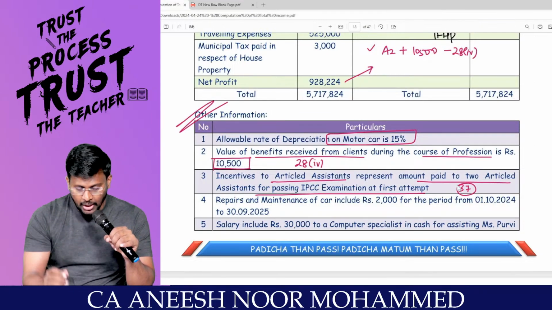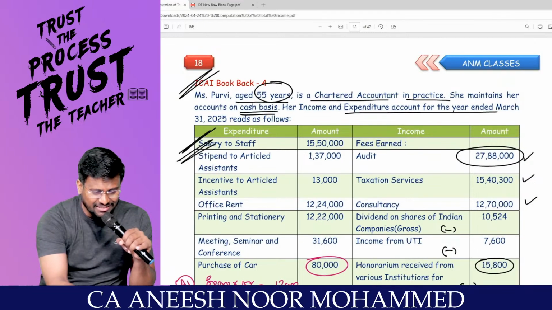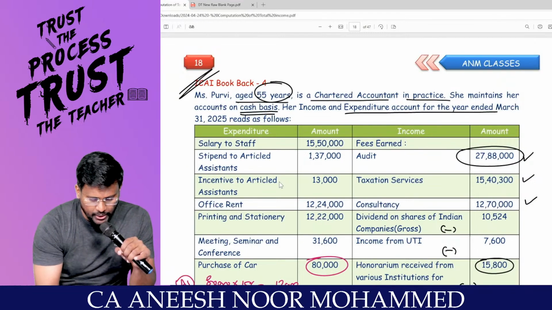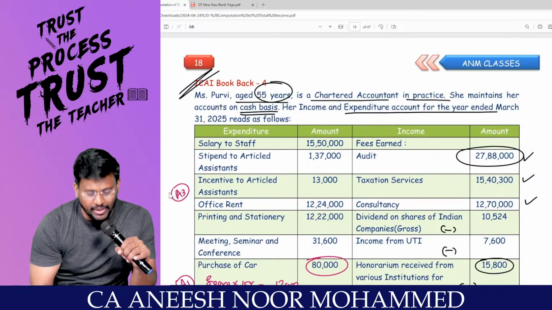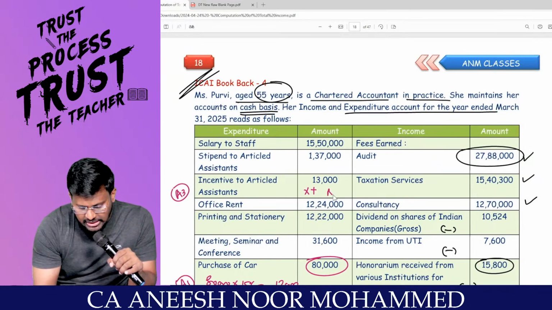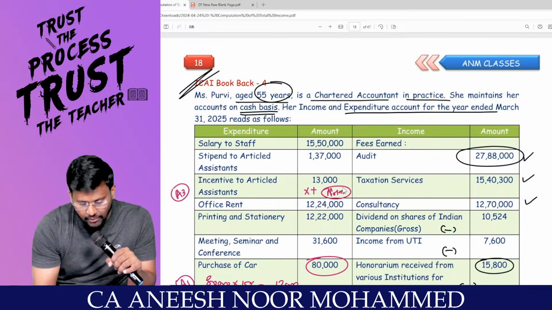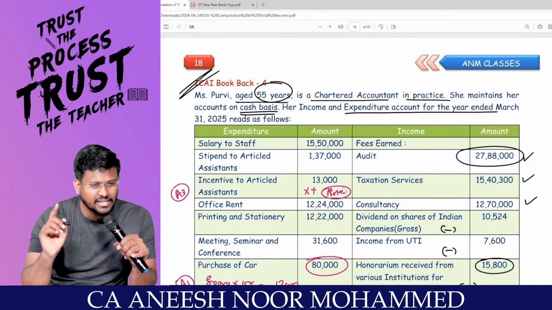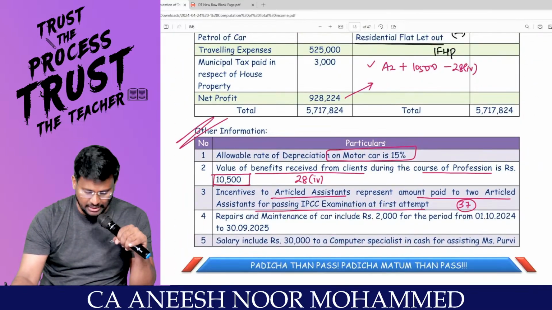a deduction. So this point A3 is related to incentive to article assistant, right? Nothing will be added back. But this I will refer as note and I will write the provision for NSR section 37. Just note it. That's it.